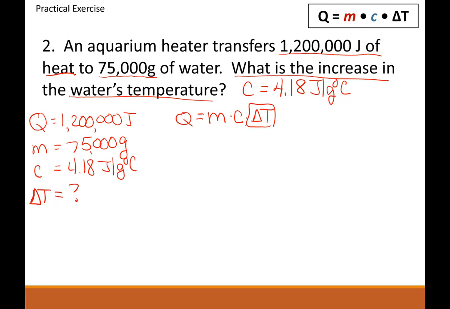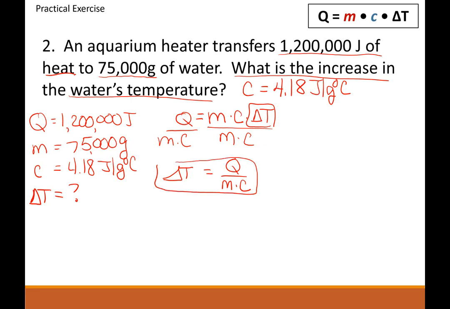So if you have these two multiplying to this, how would you get these on the other side? You would do the inverse operations, which is divide, correct? So divided by M times C. Okay, so change in T is Q divided by M times C. So if you want to write down this equation, you will be using it in the problems later to solve for temperature.